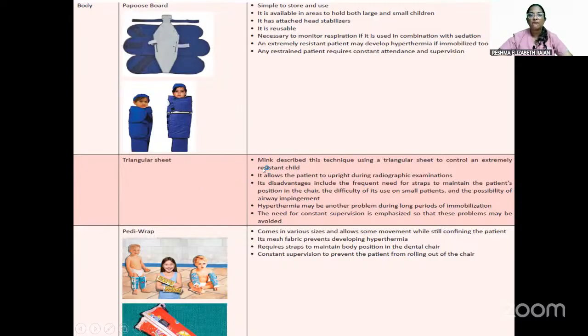So this triangular sheet is actually used to control the body. Triangular sheet is described as a technique to control an extremely resistant child. This allows the patient to sit upright during the radiographic examination. But the disadvantages include frequent need for straps to maintain the patient's position in the chair, difficulty of its use on small patients, and the possibility of airway impingement, hyperthermia, and need for constant supervision. So these are all the disadvantages. Other methods are papoose board and pedi wrap, which are used to control the whole body.